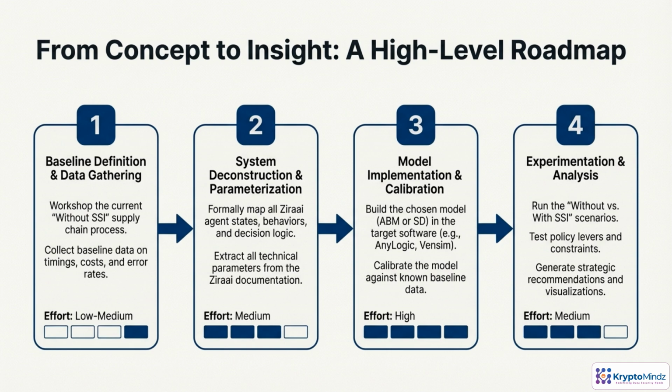From concept to insight, a roadmap. Our roadmap follows 4 steps. We start by gathering baseline data on the current manual supply chain. Then, we deconstruct the Ziraai system into agent behaviors. After implementing and calibrating the model in software like AnyLogic or Vensim, we run experiments to generate strategic recommendations.